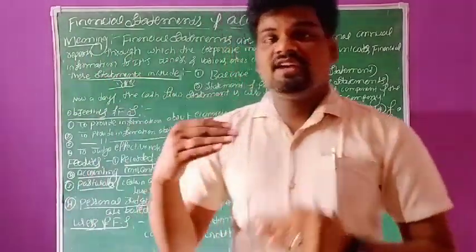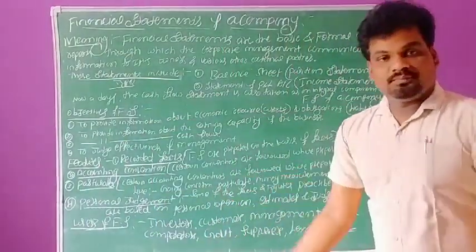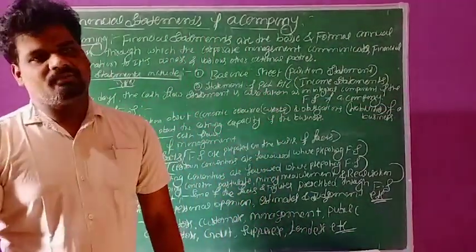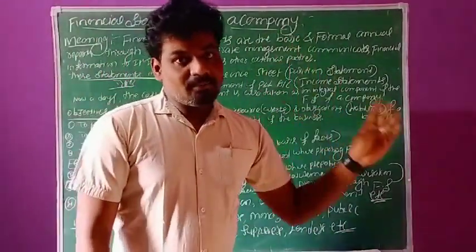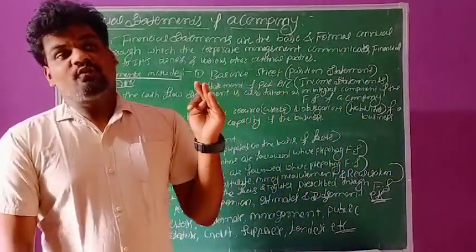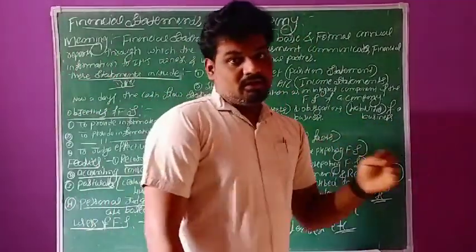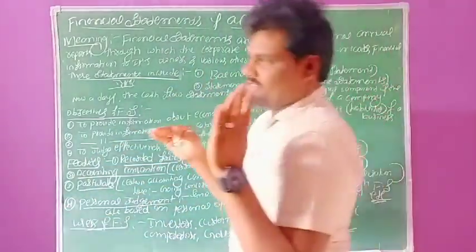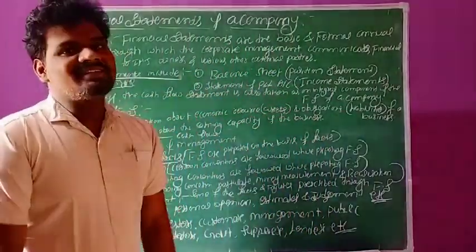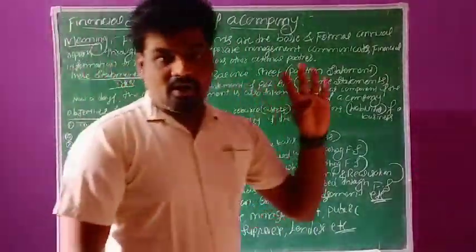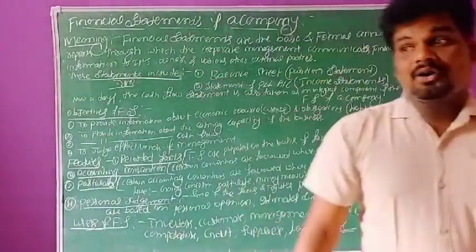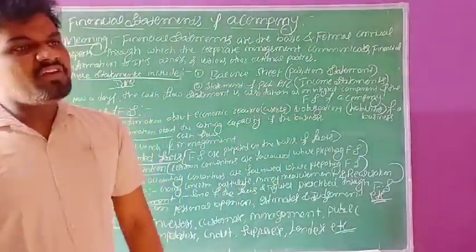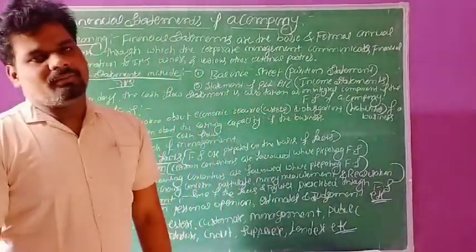Now, coming to part 2, it contains two kinds of financial statements. One is joint stock companies and the next one is financial statements of a company. The joint stock company includes accounting for share capital as well as debentures. After that, the remaining chapters are financial statements, analysis of financial statements, accounting ratios and cash flow. These all concepts are included in financial statements of a company.